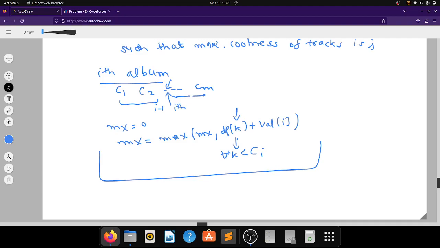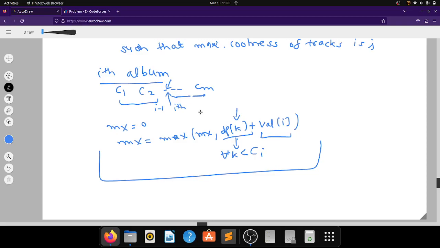I can store these dp states in a segment tree, so that I will be able to find this maximum value in log n time, and I will pre-calculate these values by using a stack, so that I will be able to find this value in order of one time.